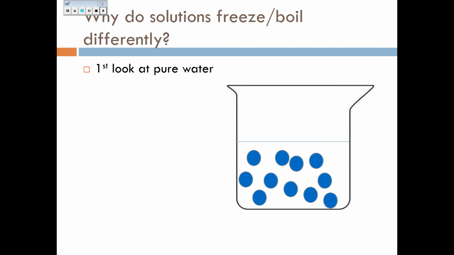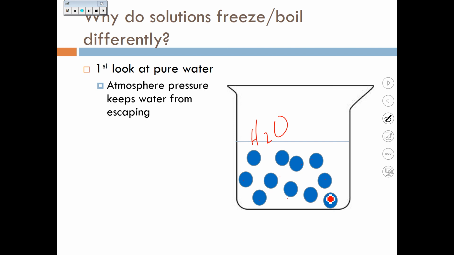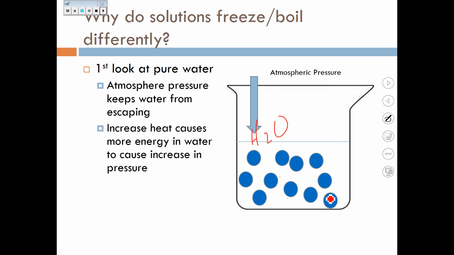So, why do solutions freeze and boil differently? First, let's take a look at pure water. In pure water, we have all water molecules. All these blue dots right here represent water molecules. The atmospheric pressure keeps the water from escaping. So there is pressure being pushed down onto these particles. It keeps those water particles in.